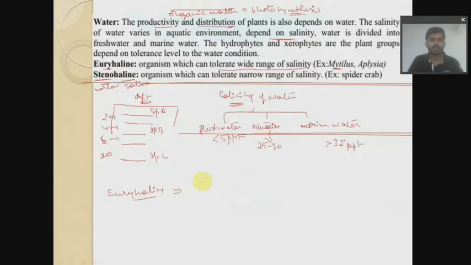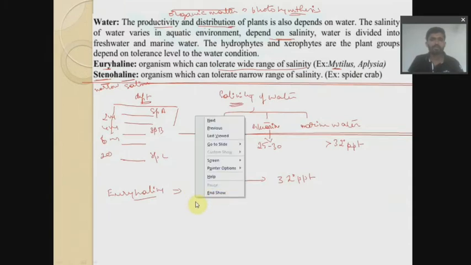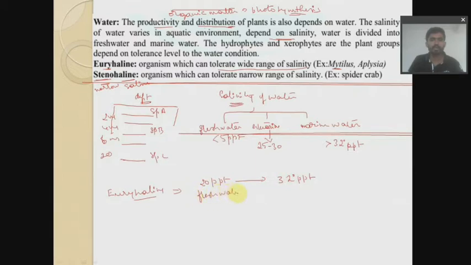For example, we'll be having 20 ppt, and from 20 ppt it may go up to 32 ppt. Around 20 ppt is more or less fresh water, and this is your marine water.